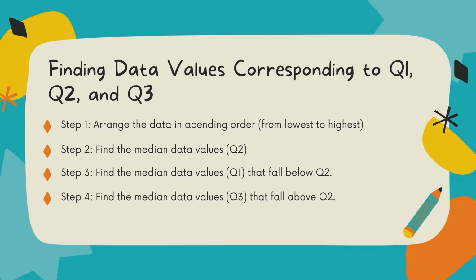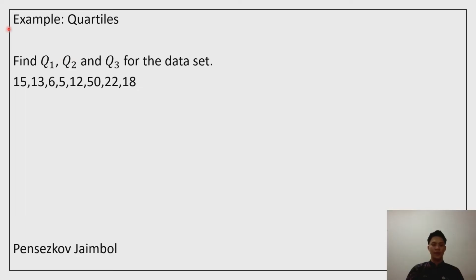So for step 1, we need to arrange the data in ascending order. That means from lowest to highest. And step 2, we need to find the median of the data values, quartile 2. And step 3 is we need to find the median of the values that fall below quartile 2, which is quartile 1. And step 4 is we need to find the median data value that falls above quartile 2, which is quartile 3.